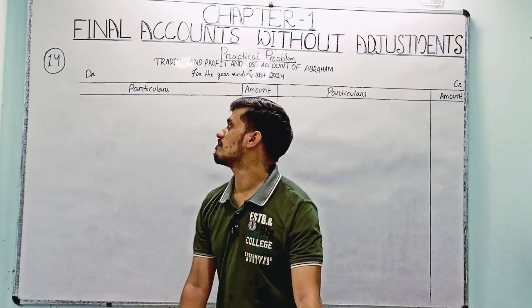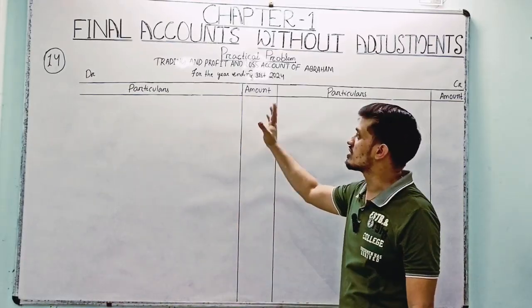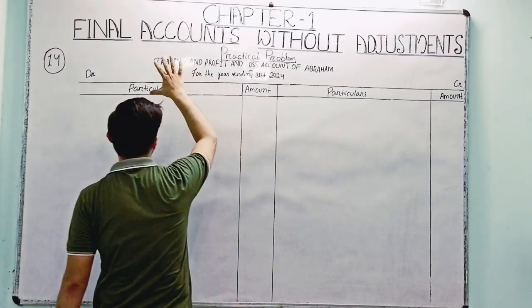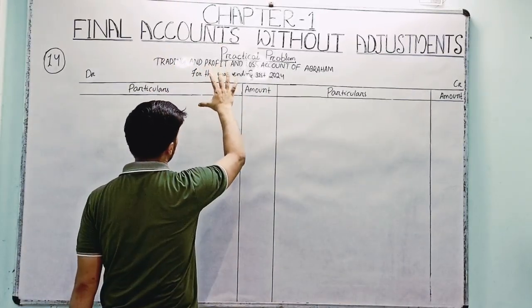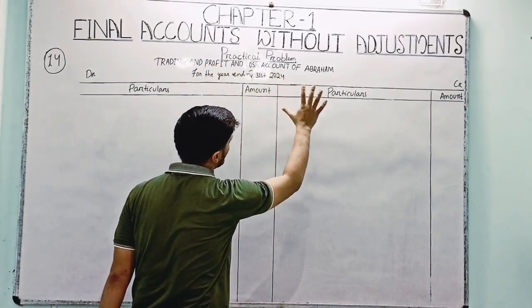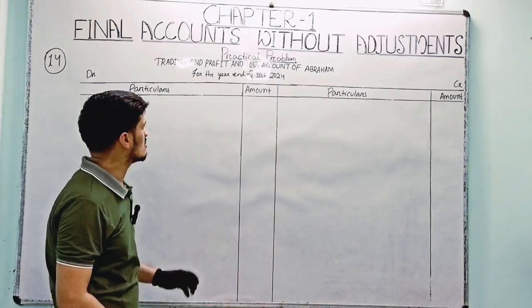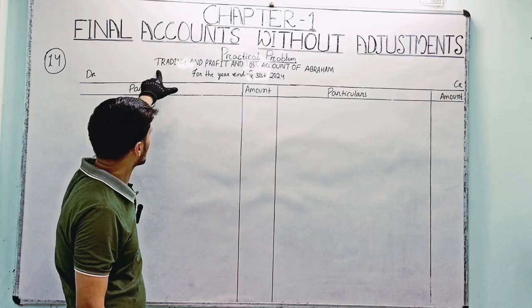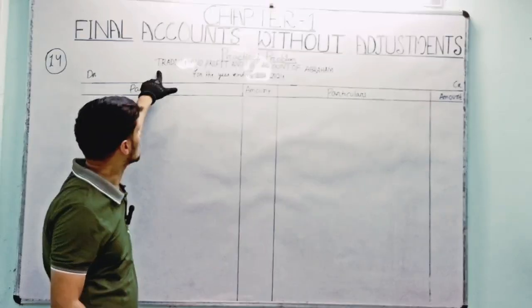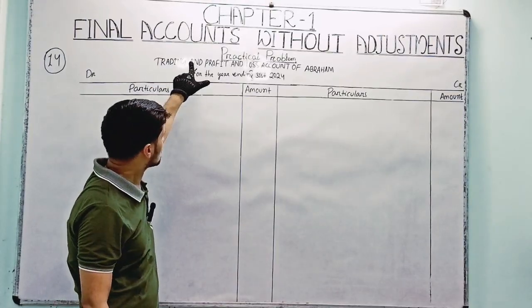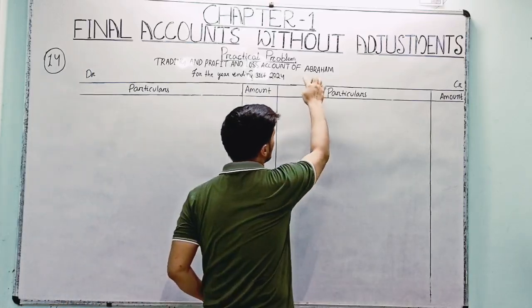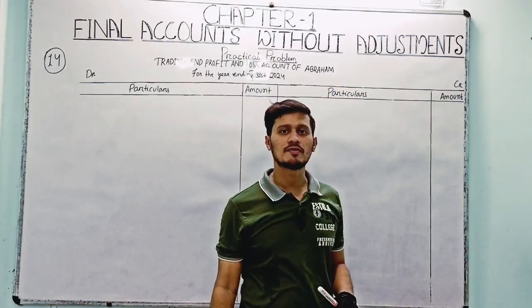Then we have prepared here the format of question number 14. In the format, the first heading is Trading and Profit and Loss Account of Abraham. Here you have to write in capital letters, it is mandatory and compulsory. Here the name given is Abraham, that's why we put the name Abraham.